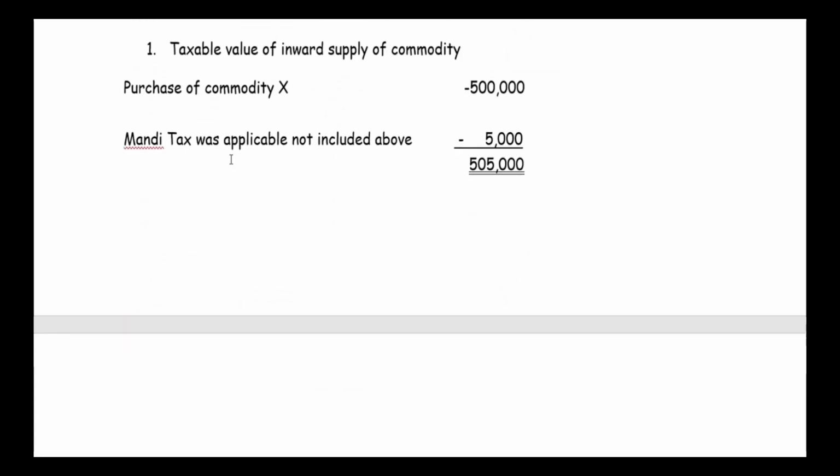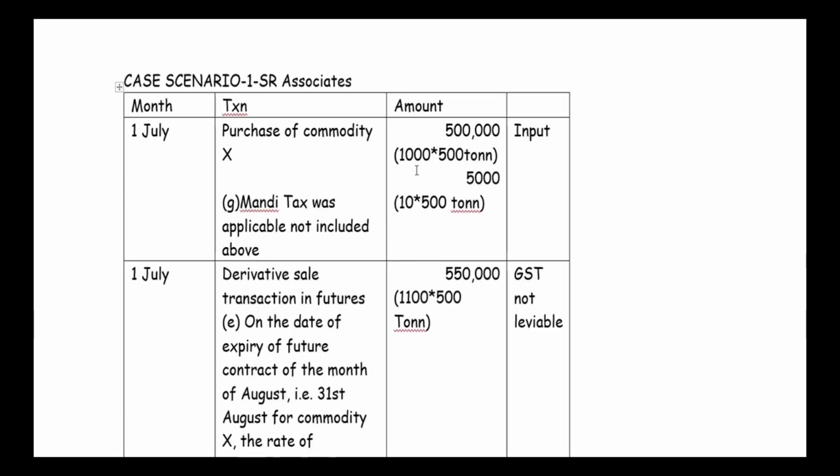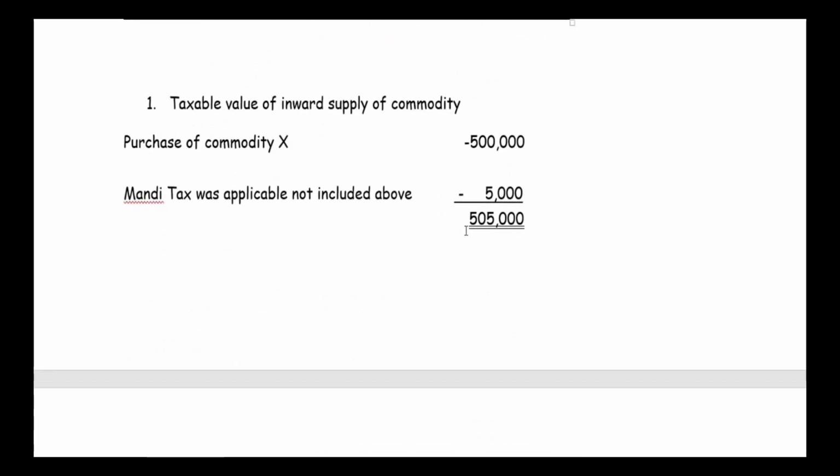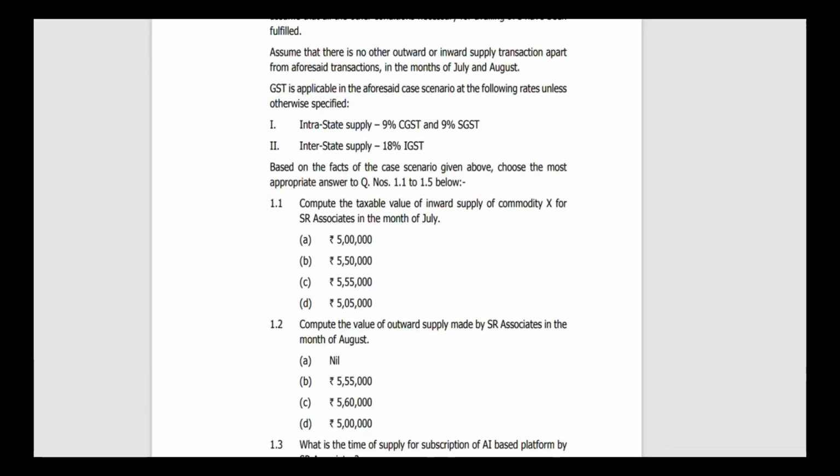And mandi tax, which was not included, we have to include, that is 10 into 500 ton. 10 is given, 500 we have calculated from here. So 10 into 500 will be 5,000. So total will be 5 lakh 5,000. So the answer is D.